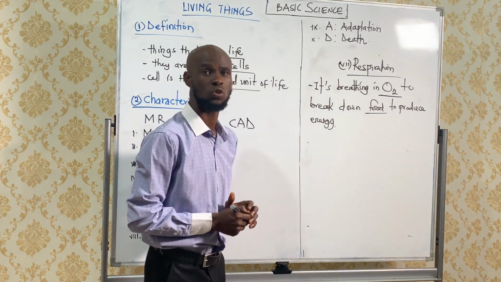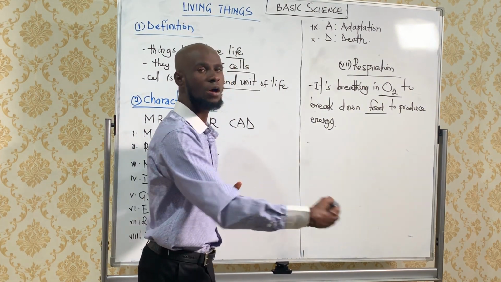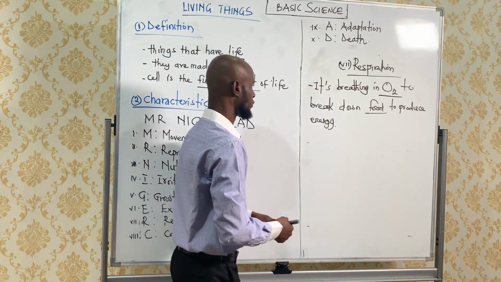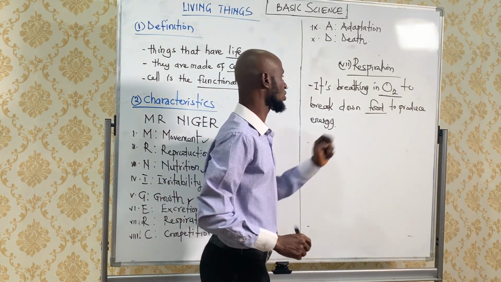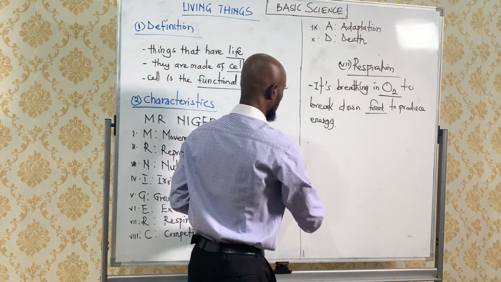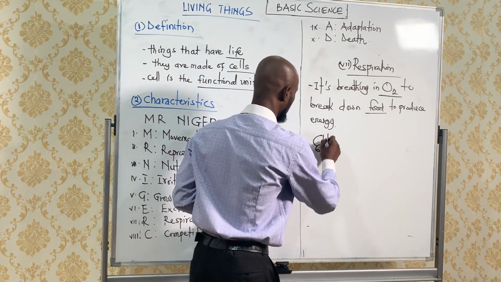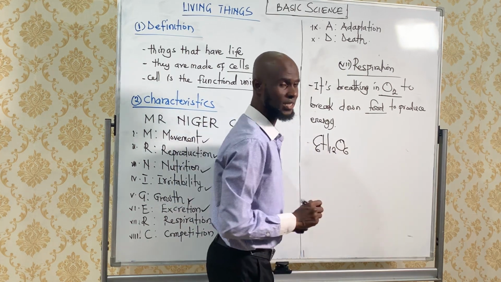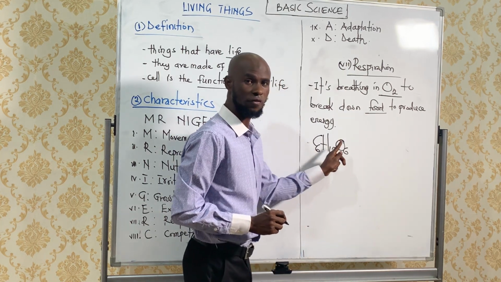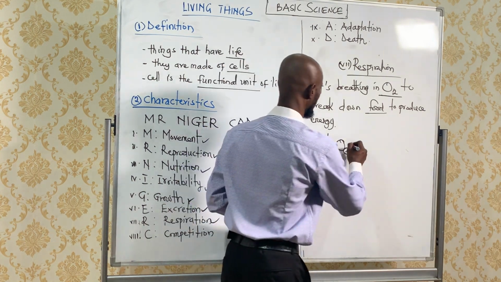So that will lead us to the chemical equation for respiration. We react oxygen with the food. The food that will be reacted with is called glucose, C6H12O6.